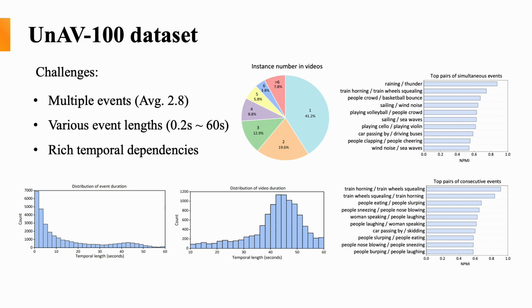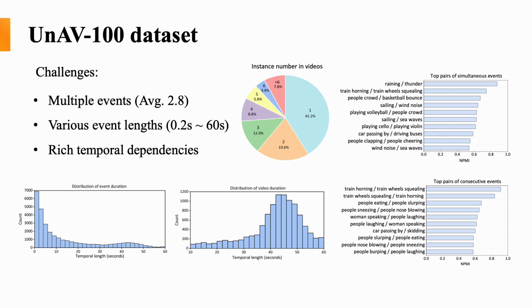Firstly, around 60% of videos contain more than one audio-visual event, and each video contains 2.8 audio-visual events on average. Second, the length of audio-visual events varies greatly from 0.2 seconds to 1 minute. Short events are often difficult to detect, but it aligns with real-life scenes.